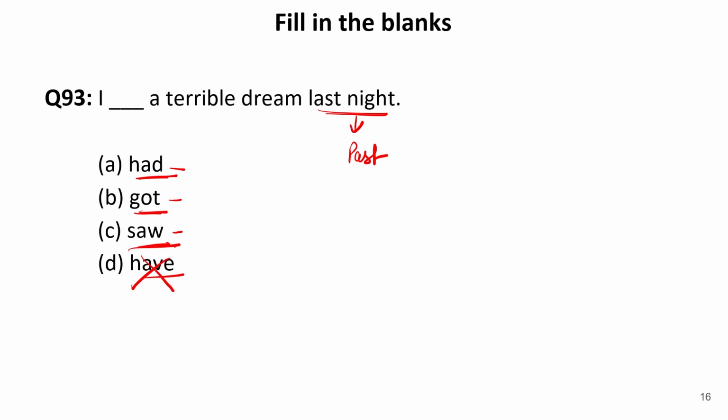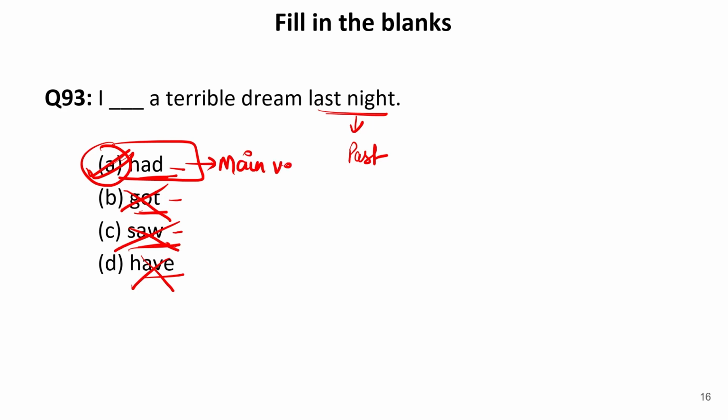Because this is just when our eyes are closed and we are just sleeping, something is going on in our mind, and that state of mind is called dream. We are not just looking at it. We see with our eyes, but the eyes are not working at all. Therefore, saw cannot be the answer. Now, got, obviously you are not getting it. Got means to receive. No. In fact, I had a terrible dream last night. So this will be the correct verb to be filled over here.